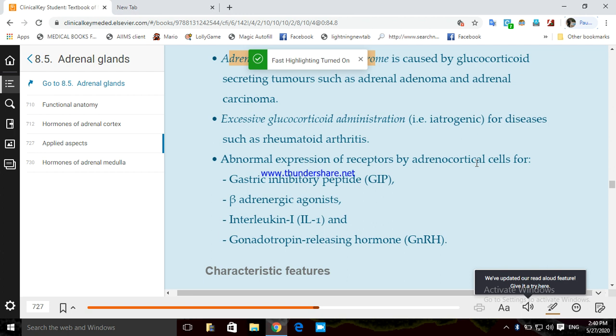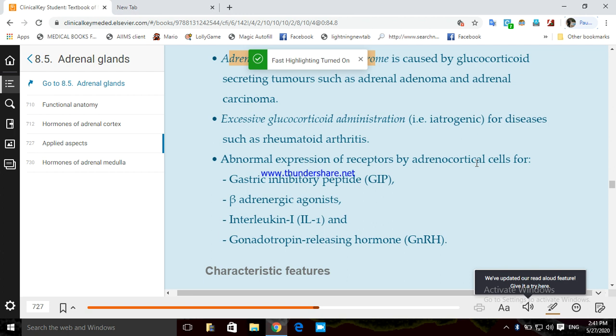Of course, these are not receptors for ACTH or CRH, not for the hormones which are required for the production of glucocorticoid, right? These are receptors for other, unrelated hormones like GIP, gastric inhibitory peptide, beta adrenergic agonists, interleukin 1, gonadotropin releasing hormone.